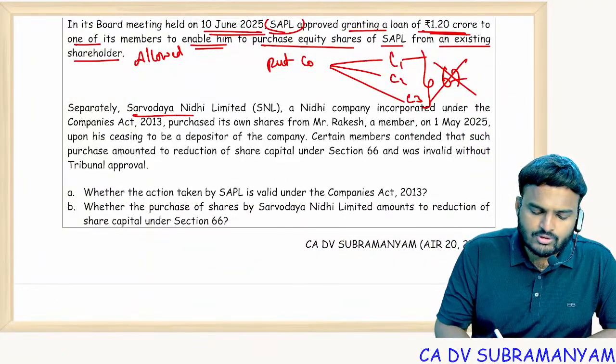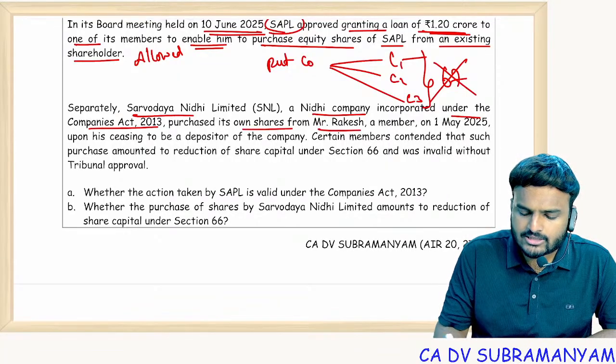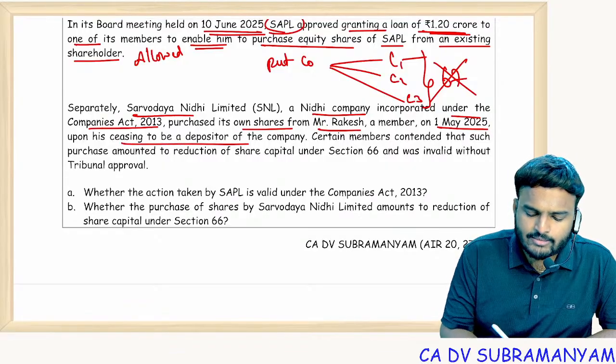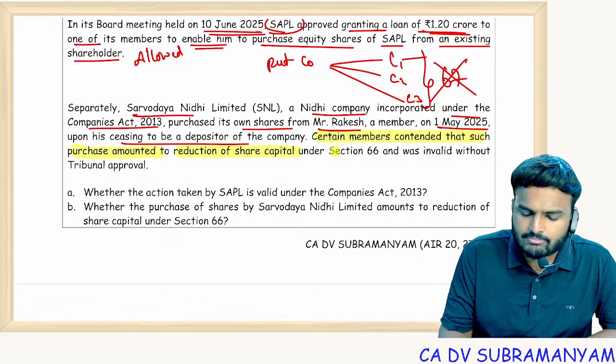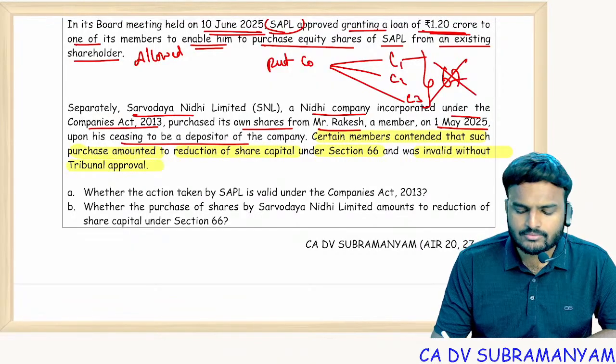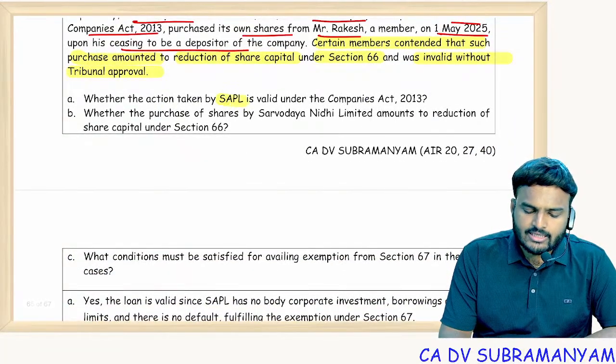Separately, Sarvodaya Nidhi Limited, a Nidhi company incorporated under Companies Act 2013, purchased its own shares from Mr. Rakesh, a member, on 1st May 2025 upon his ceasing to be a depositor of the company. Certain members contended that such purchase amounted to reduction of share capital under section 66 and was invalid without tribunal approval.